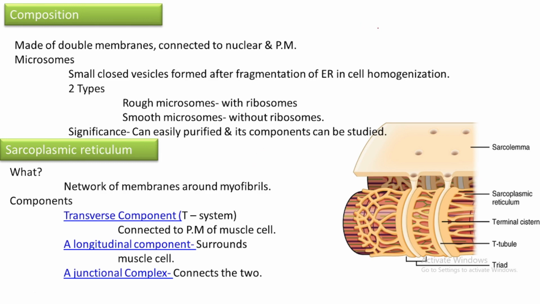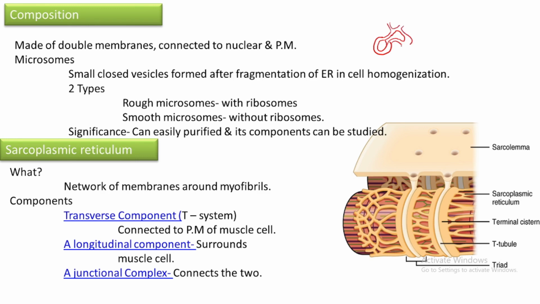Nuclear and plasma membrane. Suppose this is the nucleus, and it is continuous with the endoplasmic reticulum, right, in this way.